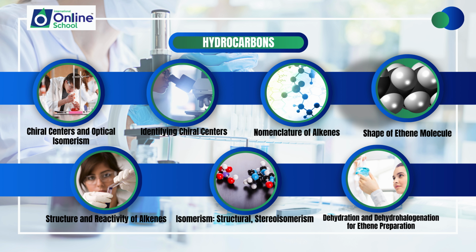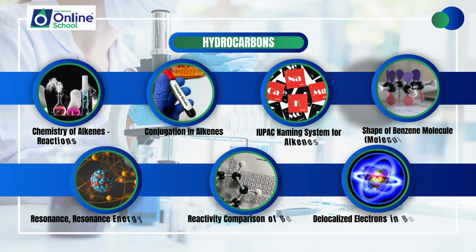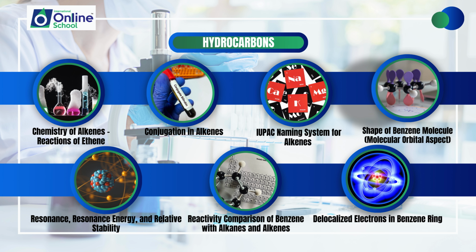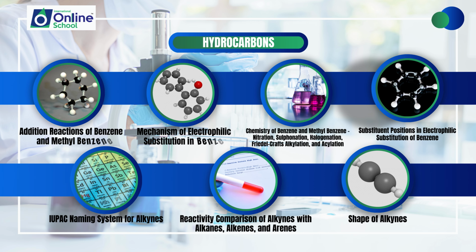and dehydrohalogenation for ethene preparation, chemistry of alkenes, reactions of ethene, conjugation in alkenes, IUPAC naming system for alkenes, shape of benzene molecule, molecular orbital aspect, resonance energy, and relative stability, reactivity comparison of benzene with alkanes and alkenes, delocalized electrons in benzene ring, addition reactions of benzene and methylbenzene, mechanism of electrophilic substitution in benzene, chemistry of benzene and